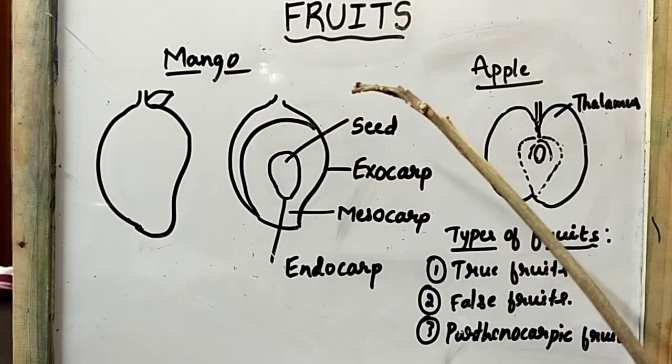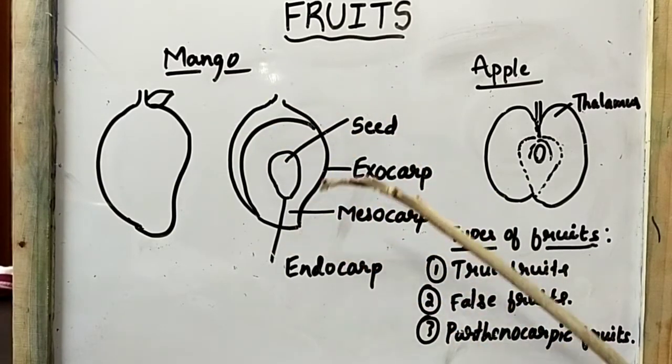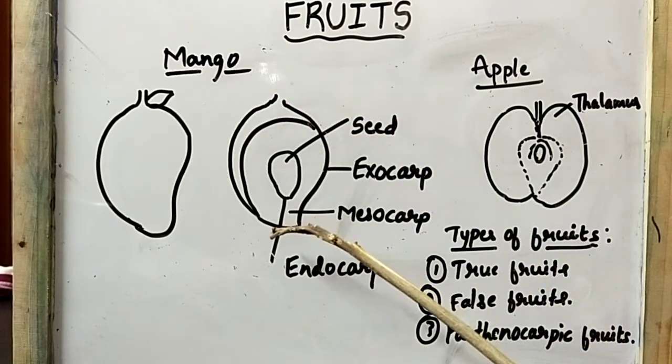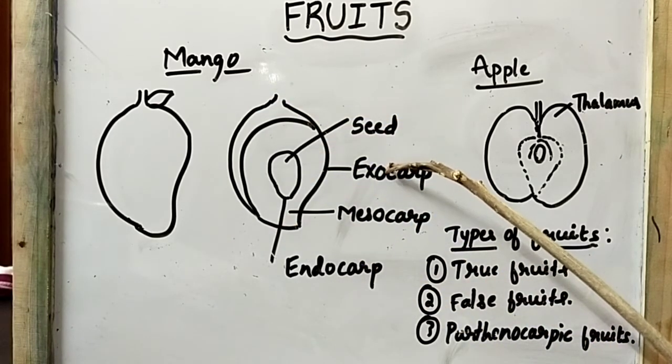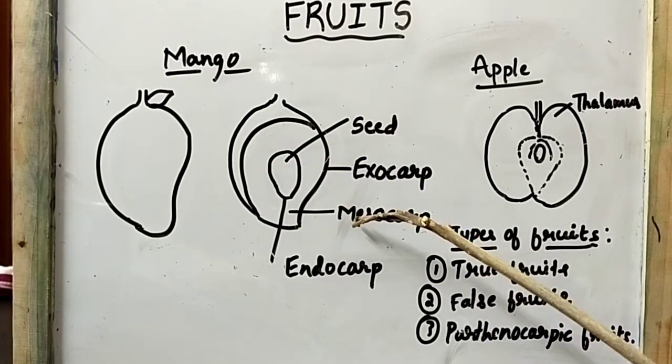Exocarp is the outermost layer. In this mango, this outermost part that you are seeing is the exocarp. The edible part of the mango is the mesocarp.